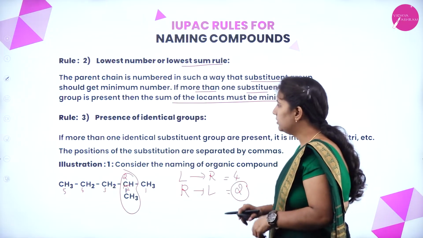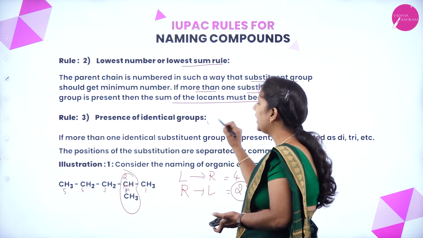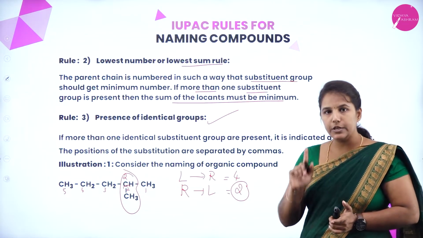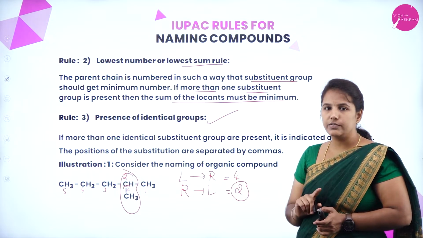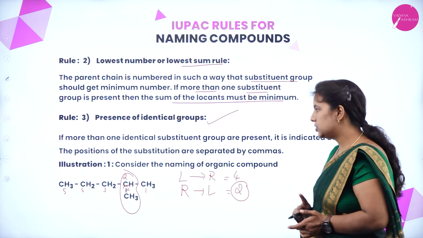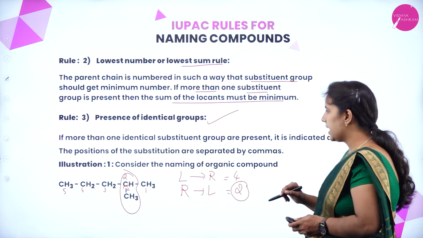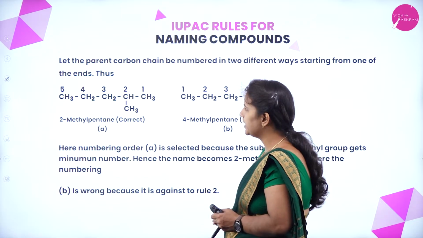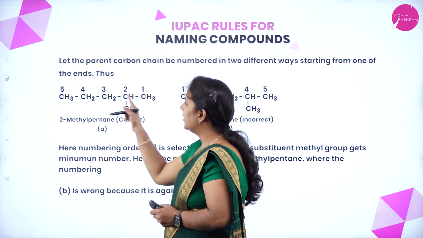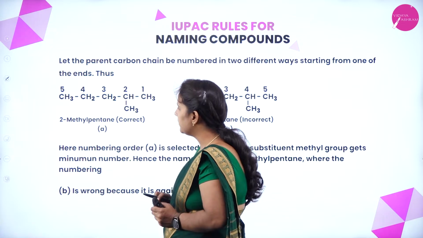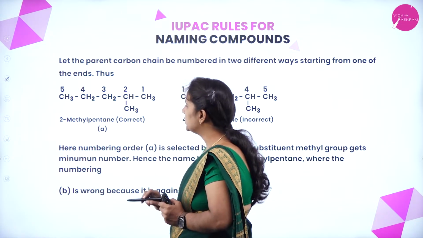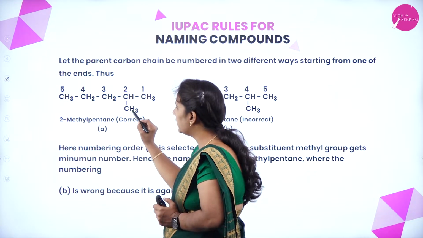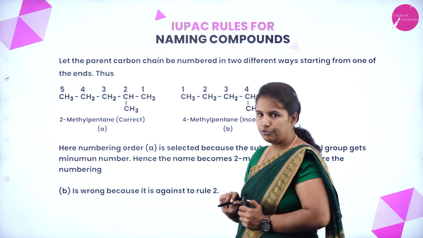Let us understand rule 3 also: the presence of identical groups. If more than one identical substituent group is there, then we have to use the words di, tri and tetra. You will come to know that with an example later. In the first example, as I move from left to right, I will give the numbering in such a way that the carbon with the substituent group gets the least number. The name is 2-methyl pentane.